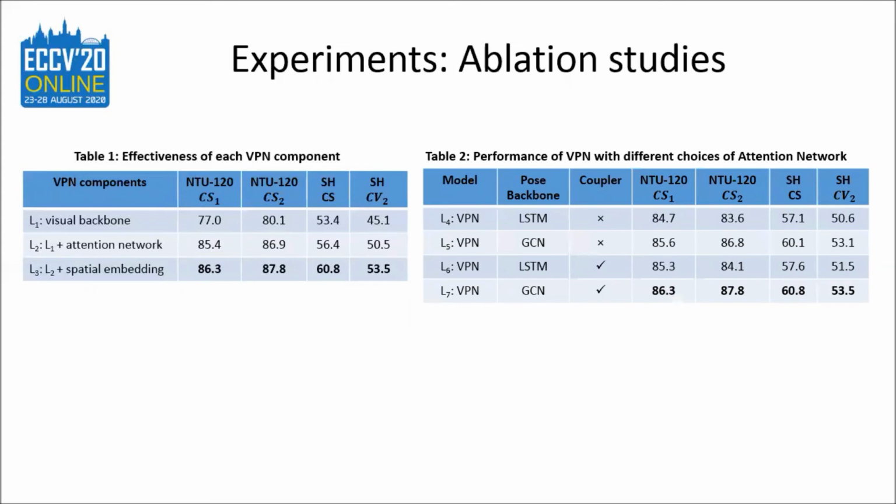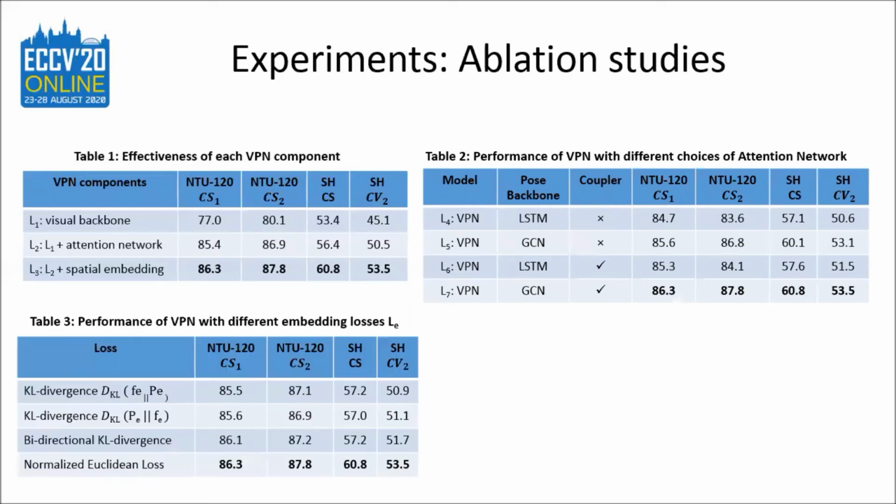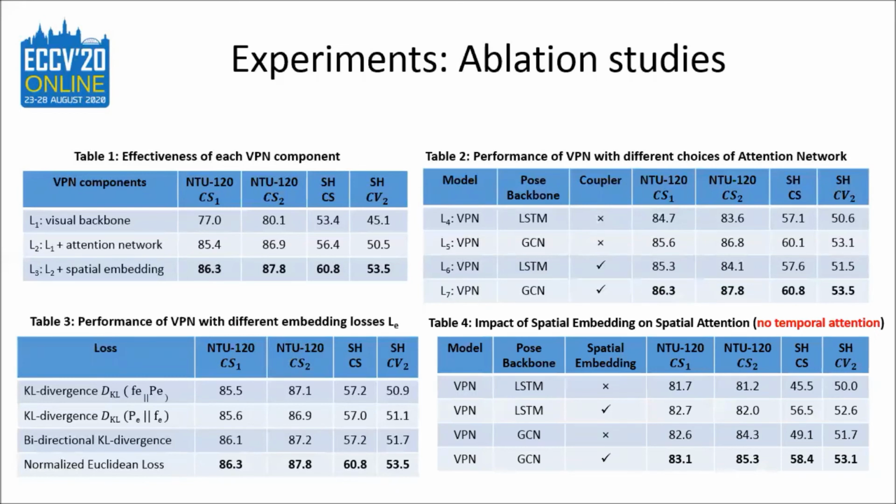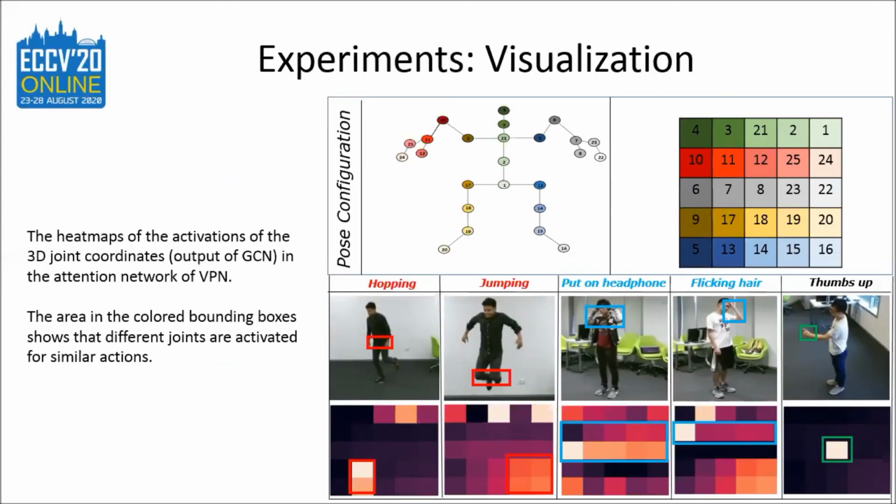In the next step, we show the different choices of the attention network with GCN or LSTM, with the coupler and without the coupler. We observe that the graph convolutional pose backbone and the spatio-temporal coupler is the best choice for VPN. We also performed experiments to show that the normalized Euclidean loss is the best choice for the embedding compared to the KL divergence. Finally, we show that the spatial embedding that we have proposed improves significantly the spatial attention of the VPN.